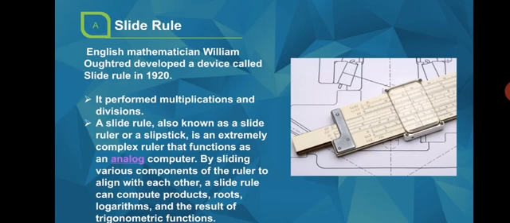It is an extremely complex ruler that functions as an analog computer. You can say the slide rule is actually the base of the analog computer. By sliding various components of the ruler to align with each other, a slide rule can compute products, roots, logarithms, and the results of trigonometric functions.